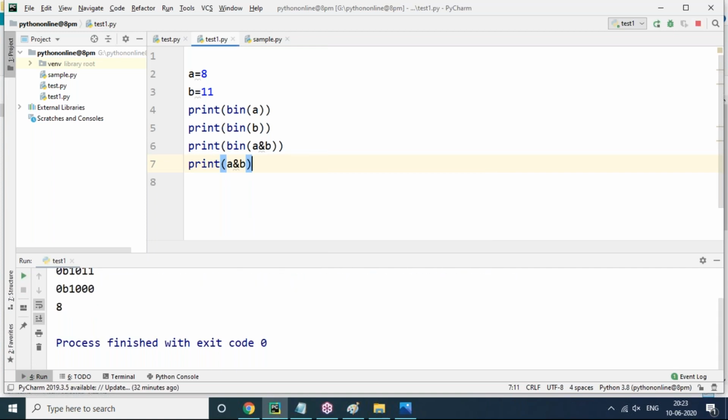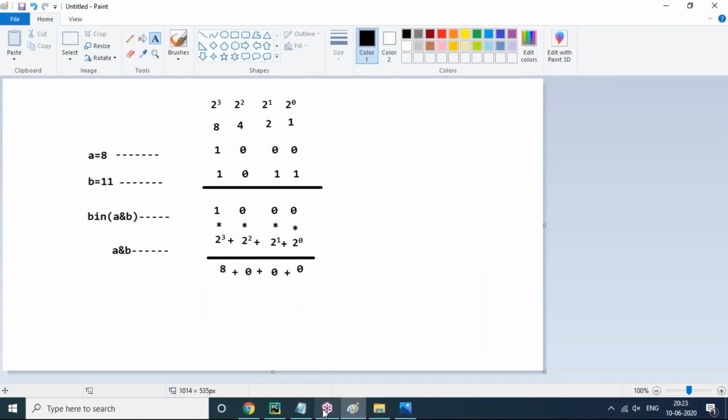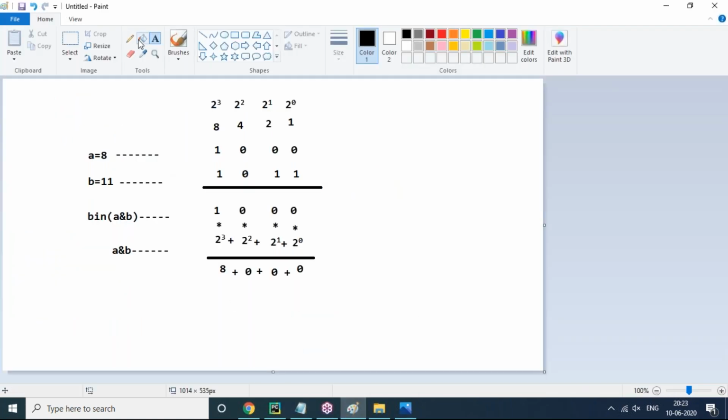Print binary of A and B is 1000. Binary of A is 1000. Binary of B, which is 11, is 1011. Like this you have to calculate. So far we did A and B, that means bitwise and. You can do the same with bitwise or also. If you want to go with bitwise or, then we have to make changes here.